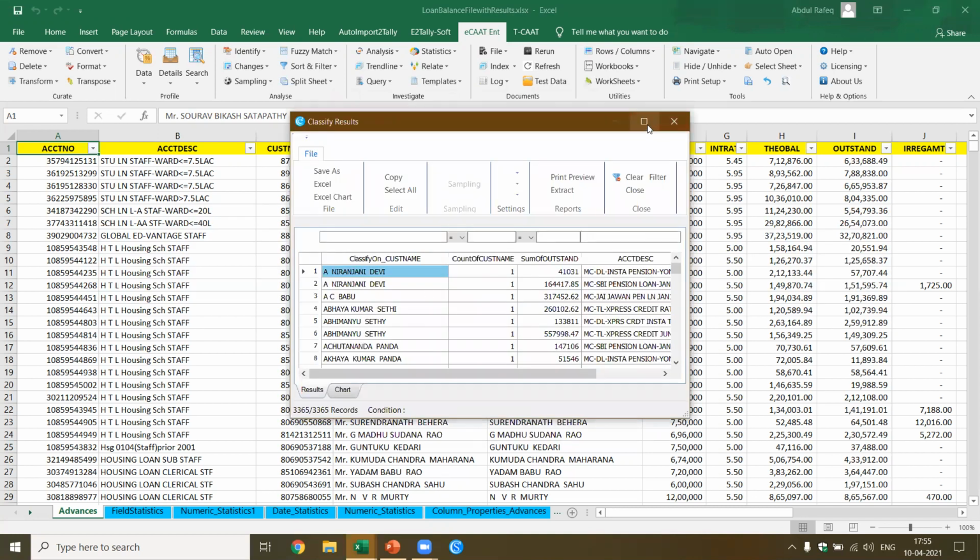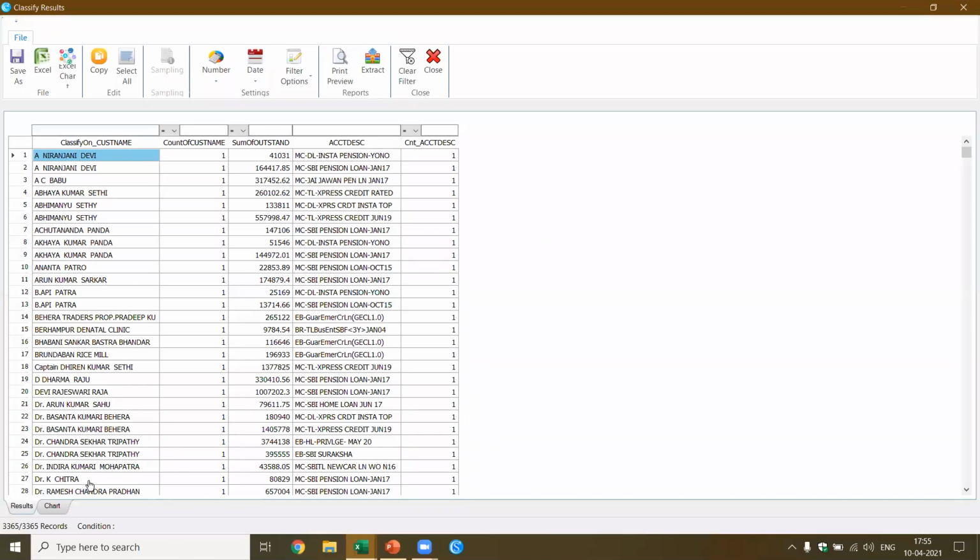Sometimes it goes to the background; you come back. Now, you see totally 3365 accounts. As per each of the scheme account descriptions, you got the loans. For example, this person, Niranjan Devi, has been granted 2 loans, one under this particular scheme and another under the pension loan scheme. Now this person, Abhimanyu, has been granted 2 loans under 2 different schemes.